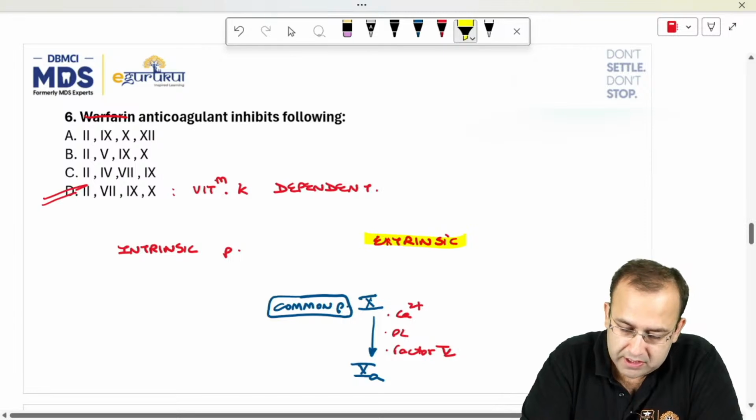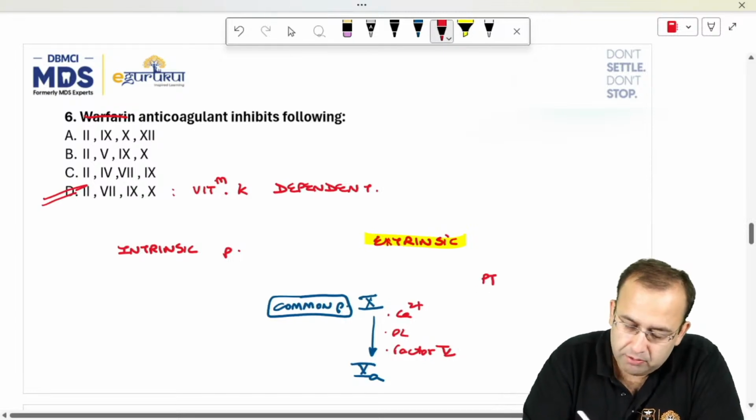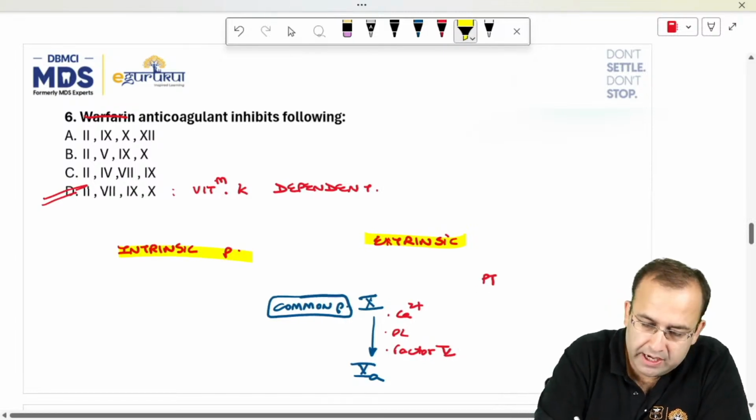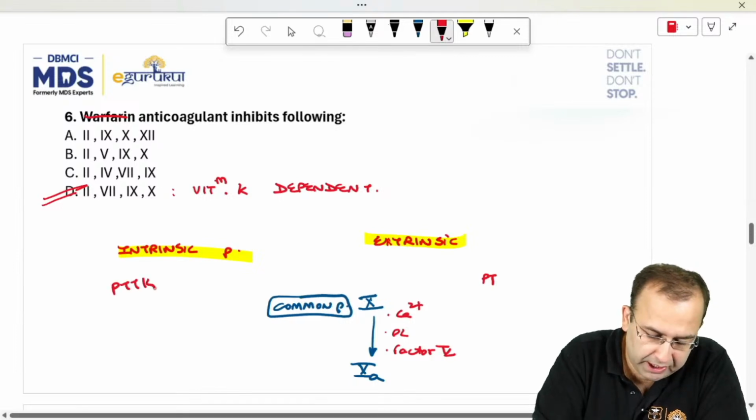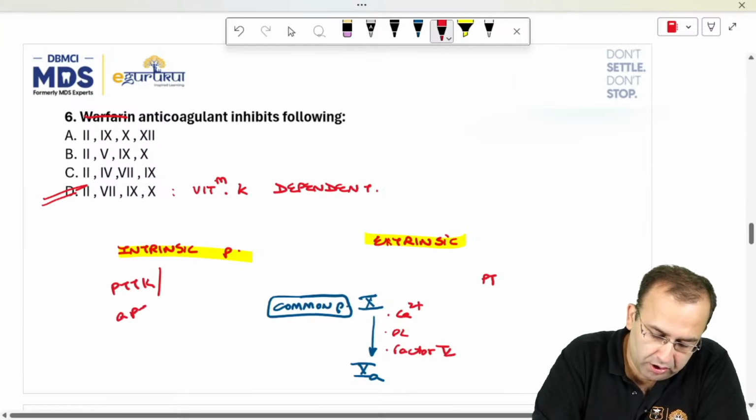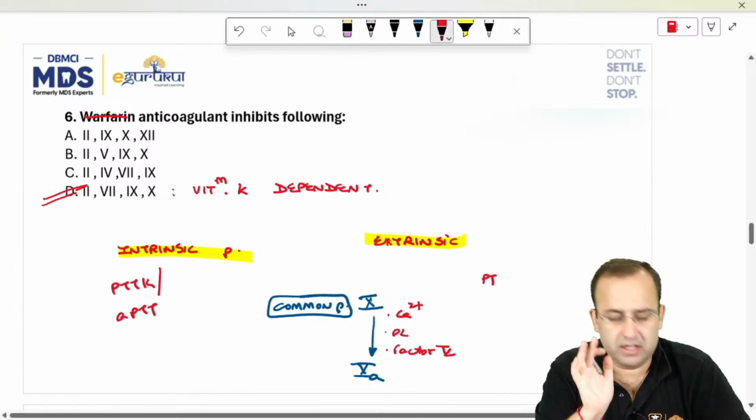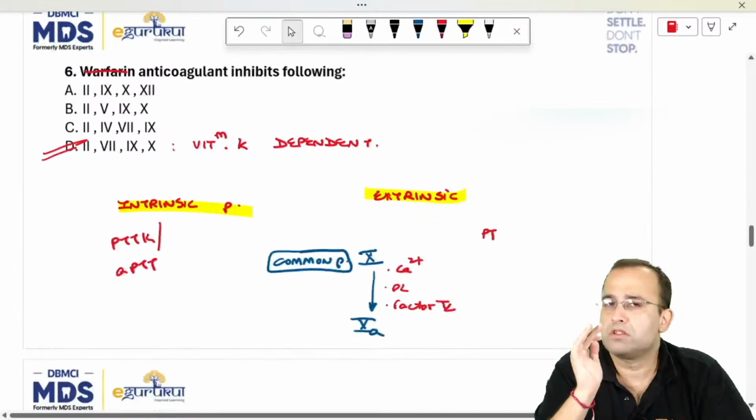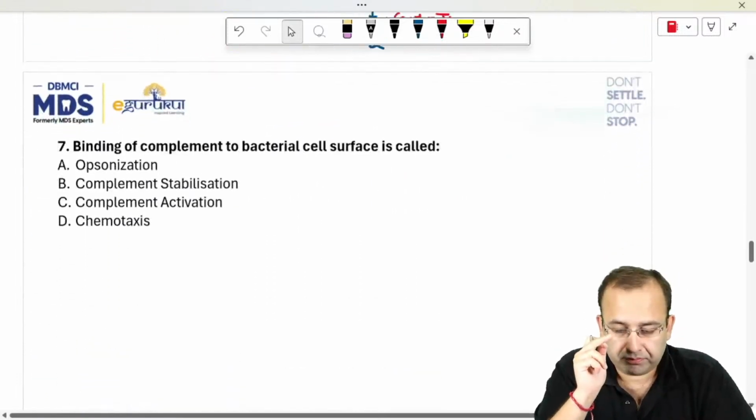Test for evaluation of extrinsic pathway is PT, prothrombin time. Test for intrinsic pathway is PTTK, partial thromboplastin time with kaolin, PTTK or APTT. Doesn't matter, but you are going to get a question from this in your next paper.